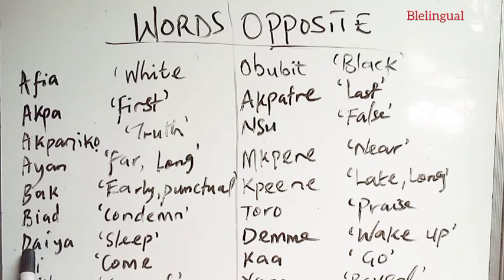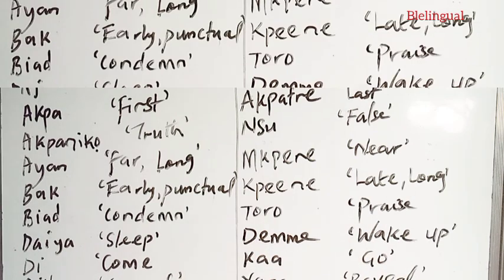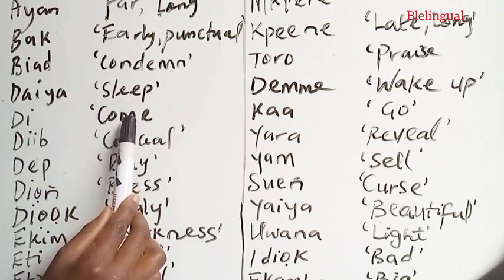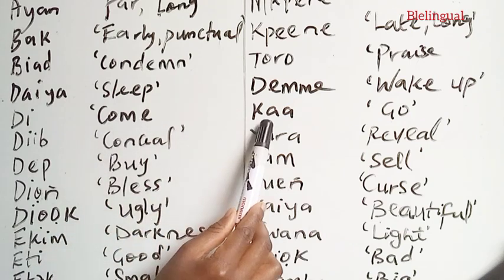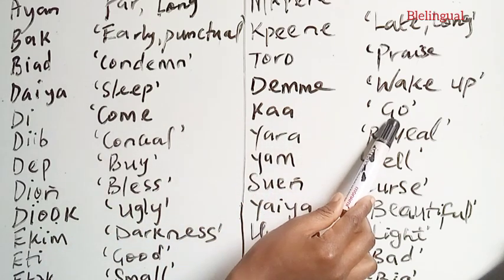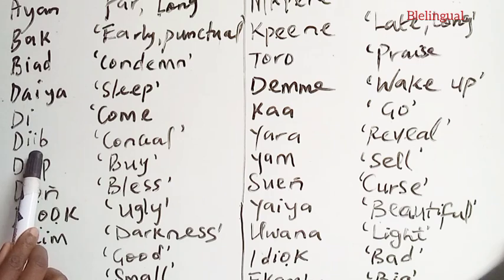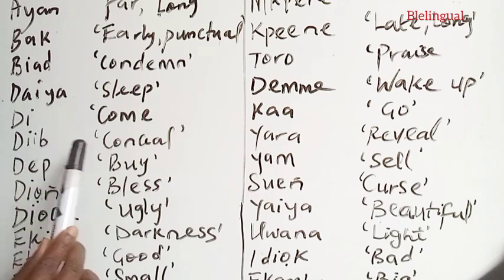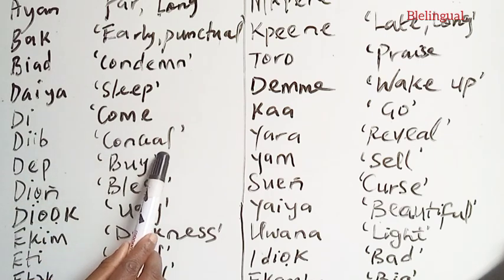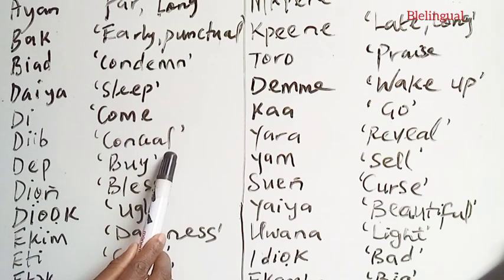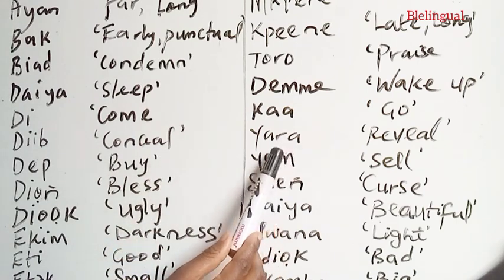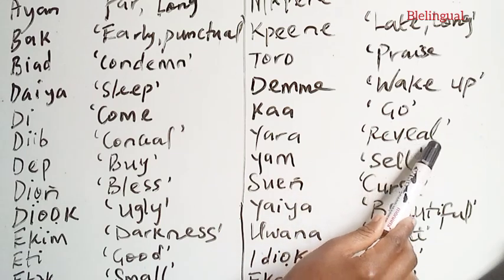Daya, sleep. Deme, wake up. Di, that is come. Ka, go. Deep, that means to conceal. Yara, to reveal.